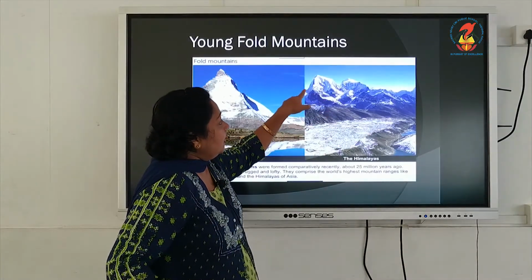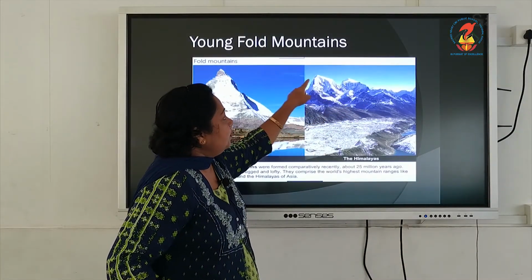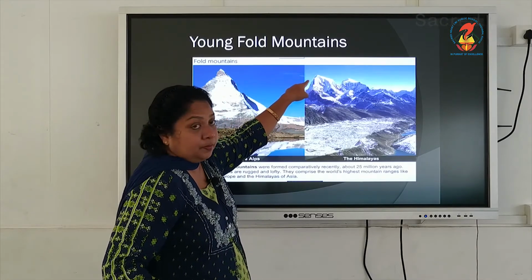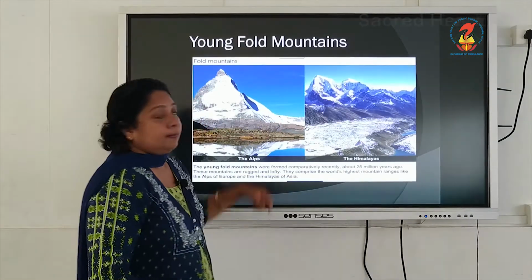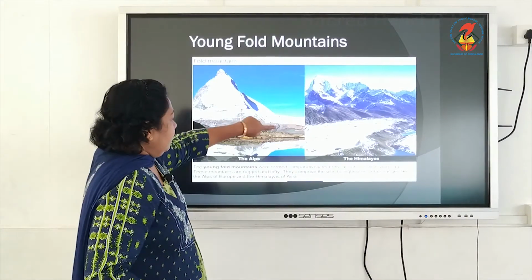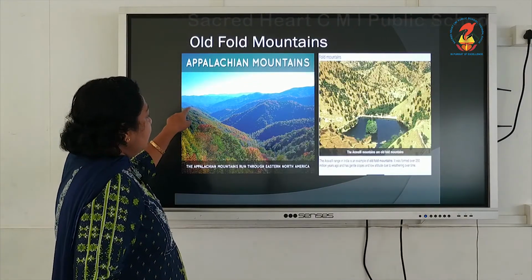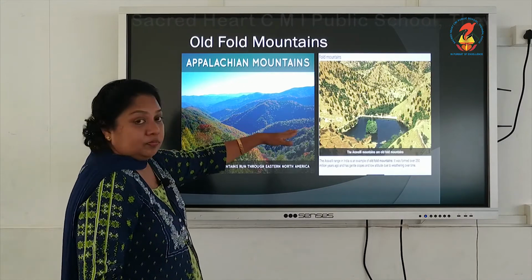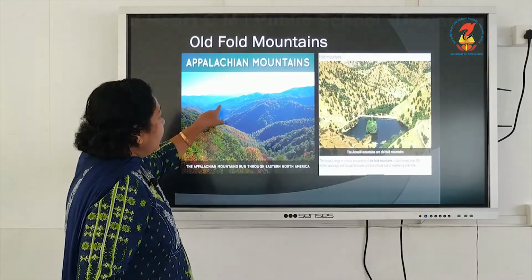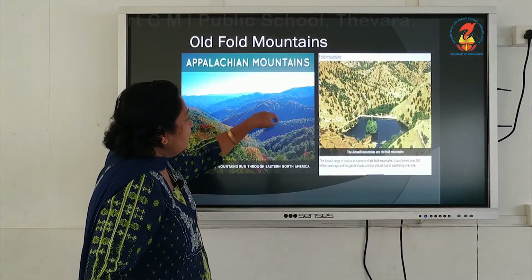You can see our Himalayas. Himalayas also have high peaks, and on the top the peaks are conical. It is a young fold mountain. Now, old fold mountain, this is the Appalachian mountain. You can see the peaks are low. The mountain ranges are low, and on the top you can see it is rounded, it is not conical.